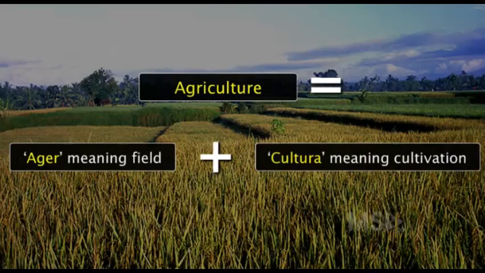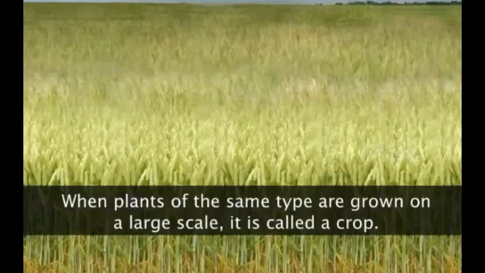Agriculture comes from two Latin words: first is ager, which means field, and second is cultura, meaning cultivation.